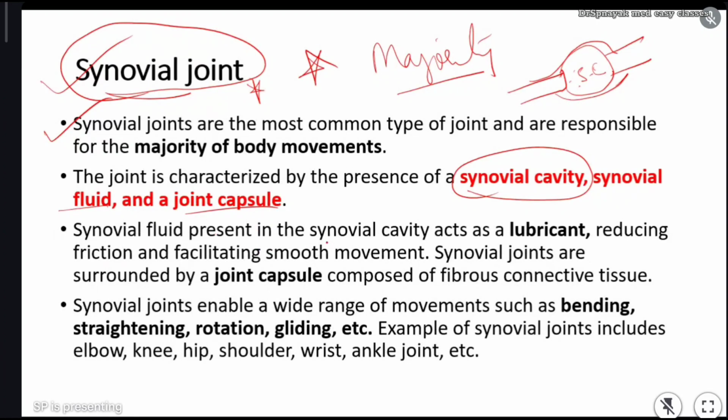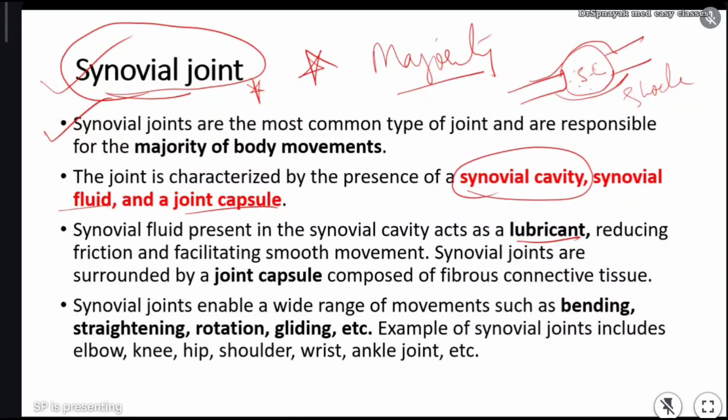Finish. Synovial fluid present in the synovial cavity is a lubricant. It will act like a lubricant, and it will protect as a shock absorber. This synovial joint will act like a shock absorber when we run, when we jump, when we do physical activities, running, jumping, dancing.